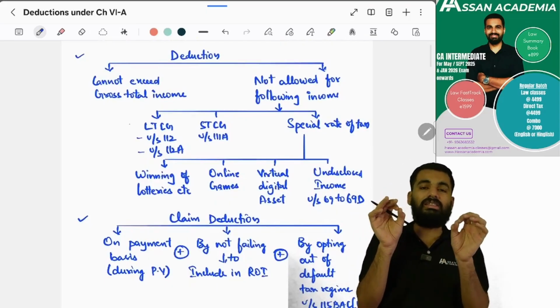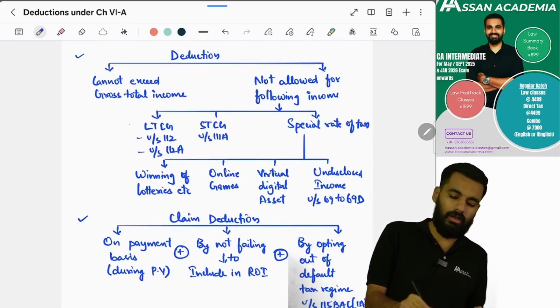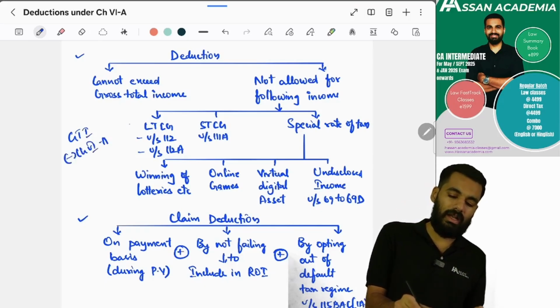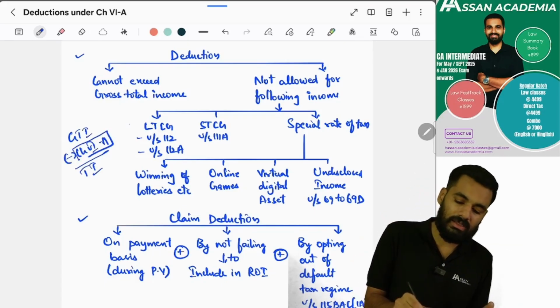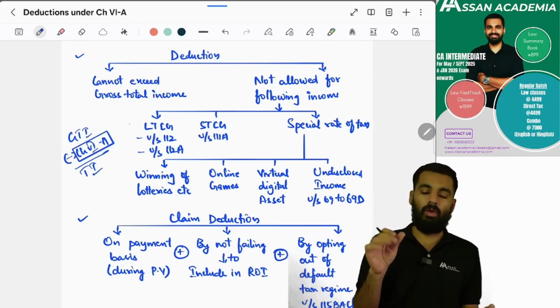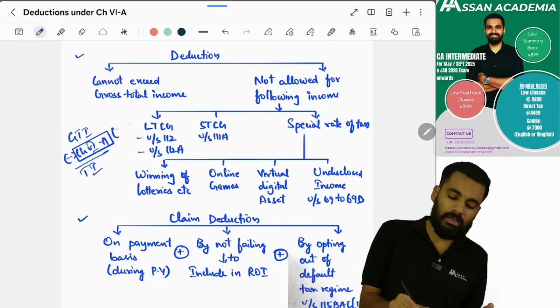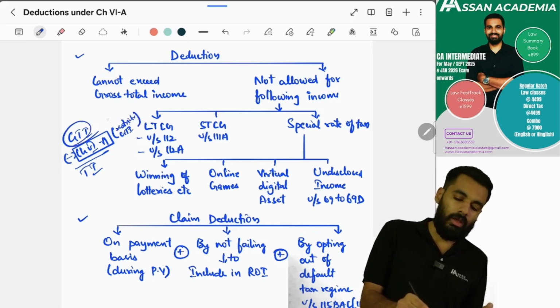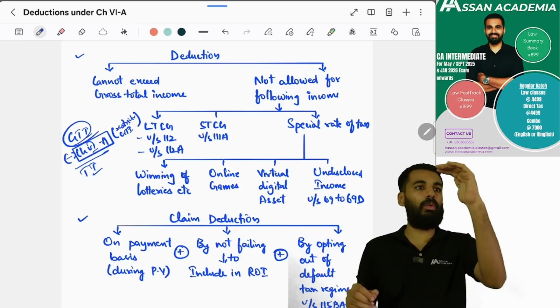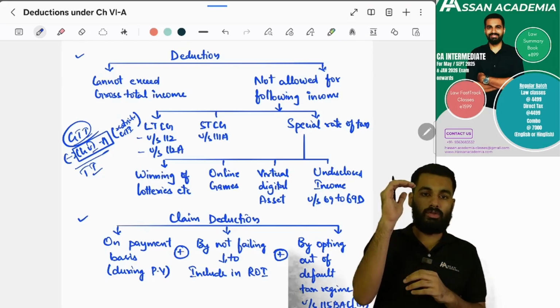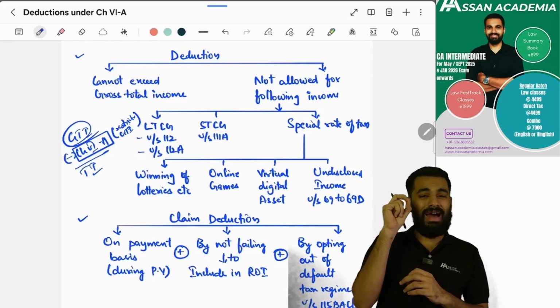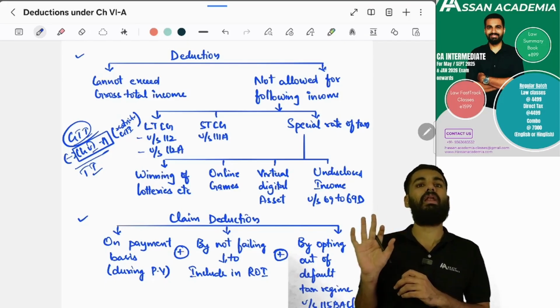Next, when will you deduct this deduction? First, you will calculate the gross total income. Then you will deduct Chapter 6A deductions. Then you will arrive at total income. And what will be the maximum amount of this Chapter 6A deduction? It is limited, or restricted, to the gross total income. Gross total income cannot be, for example, 10 lakhs while Chapter 6A deduction is 12 lakhs. No. If gross total income is 10 lakhs, then the maximum Chapter 6A deduction will also be 10 lakhs.